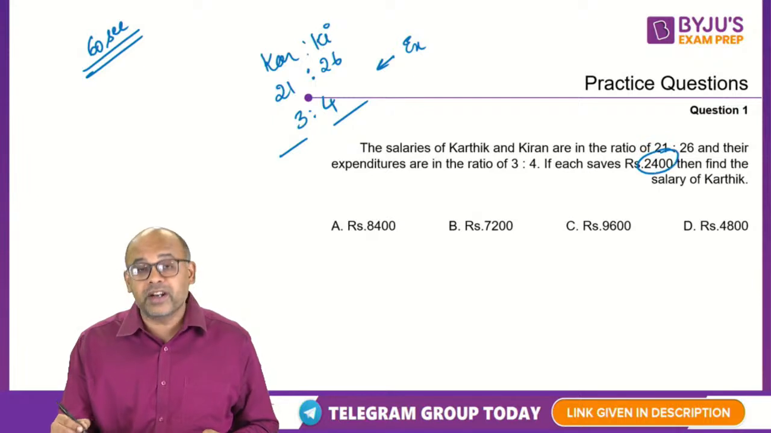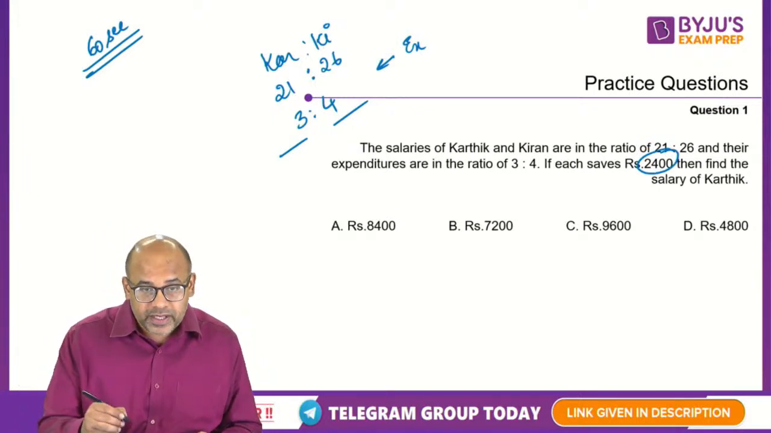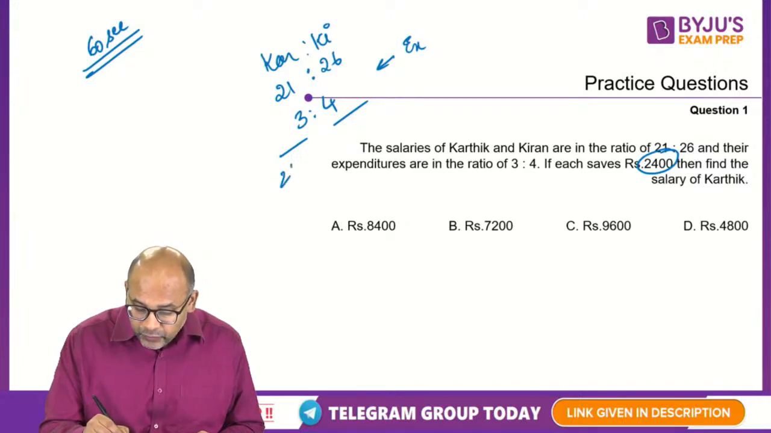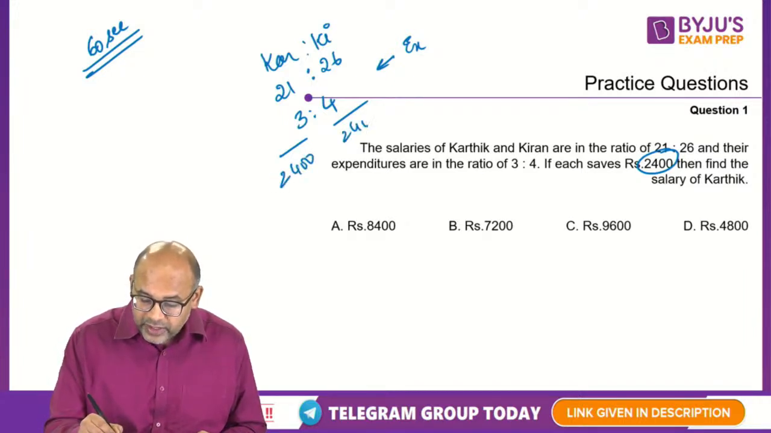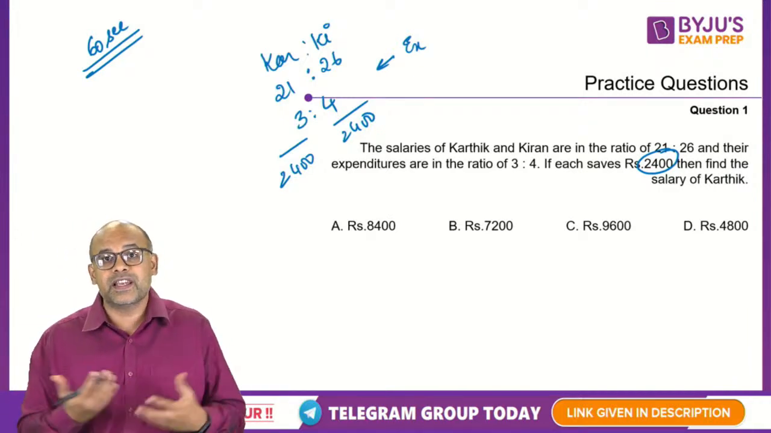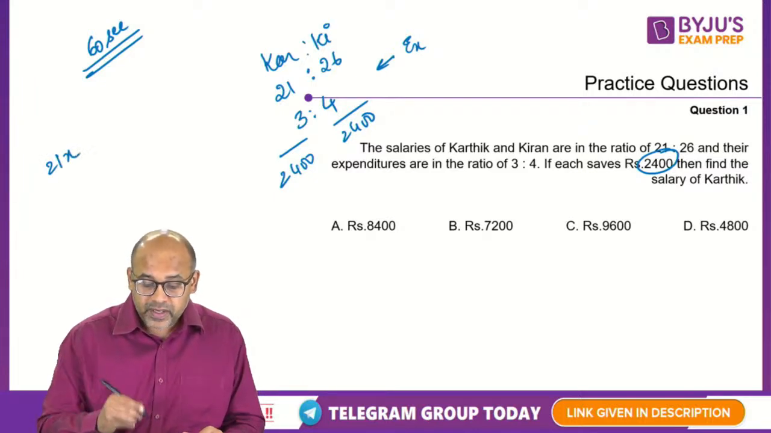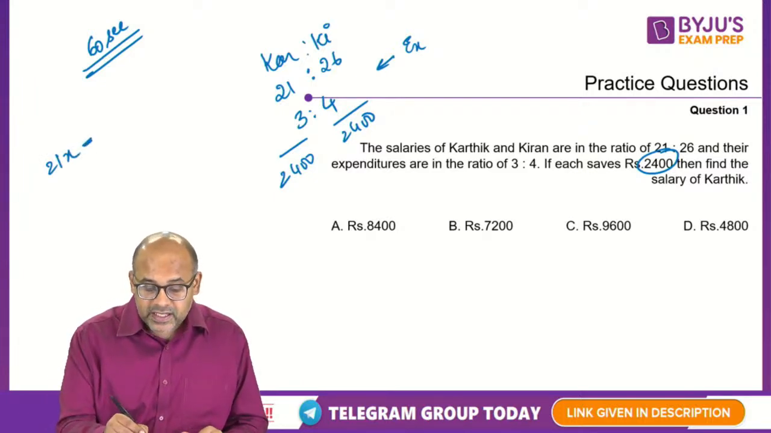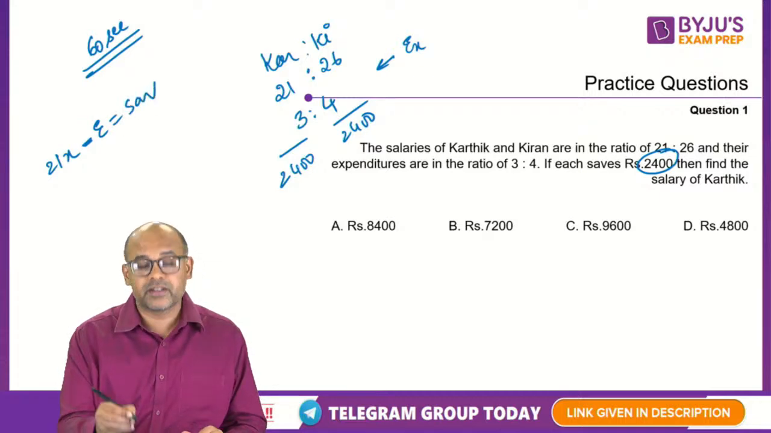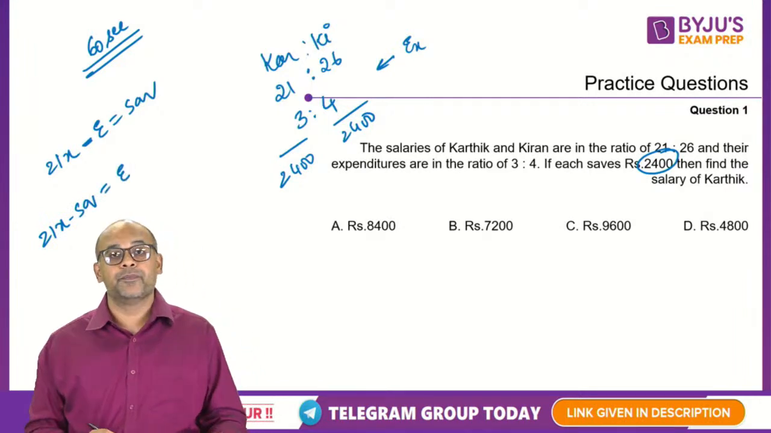Remember, this 2400 is saved by both, not together but individually, which means this is 2400 and this is 2400. We all know what saving is: your income minus expenditure is your saving. So your income, if I take 21x, then minus expenditure should be my saving, correct? Or the other way around, your 21x minus saving should be my expenditure, right?